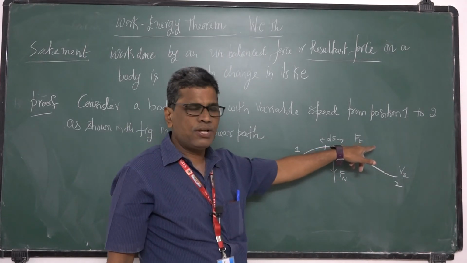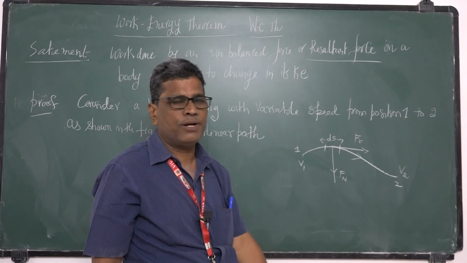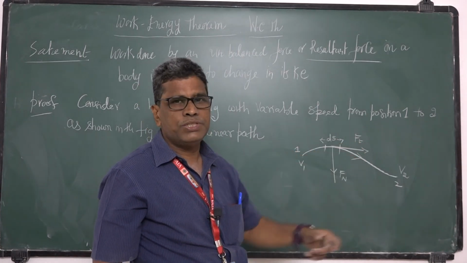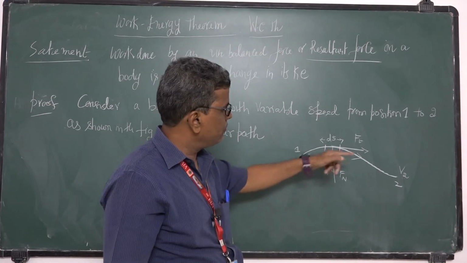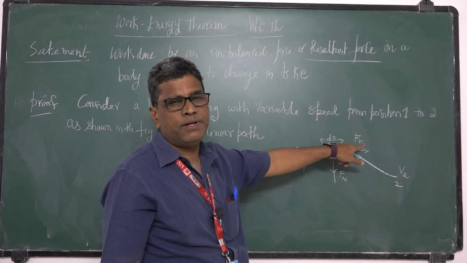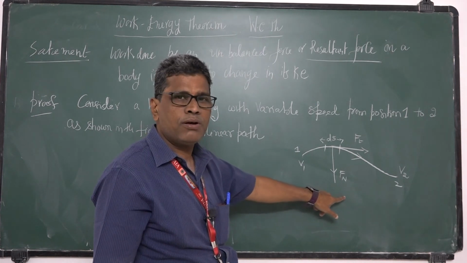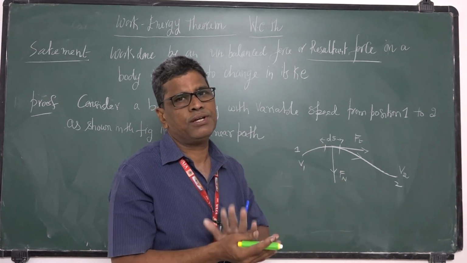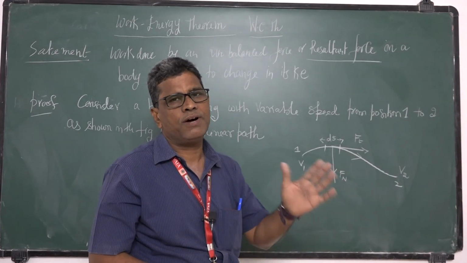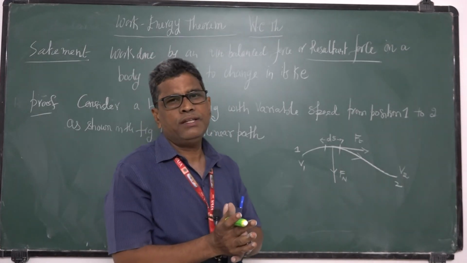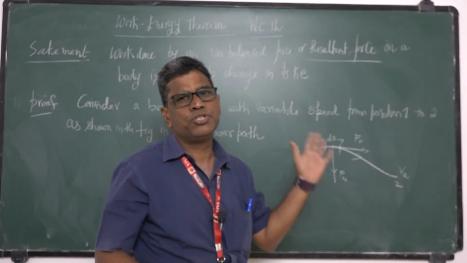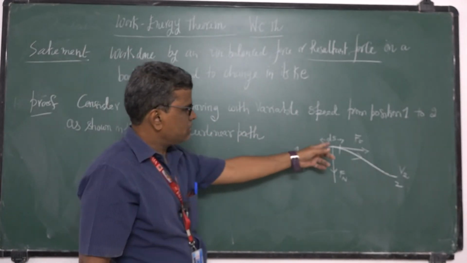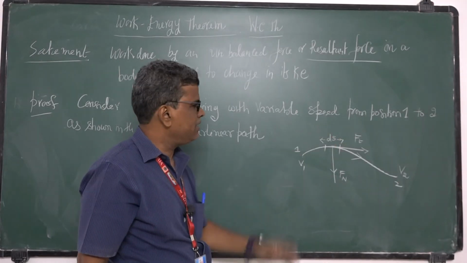The tangential force component speeds up the body, increasing its speed, and the normal component helps to change the direction of motion. Both forces are doing work, and you find the work done by these forces individually, in a small displacement ds.